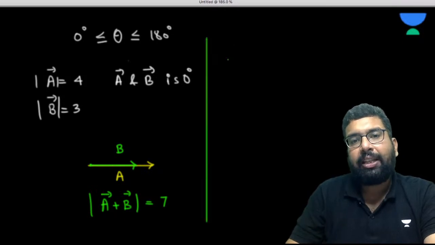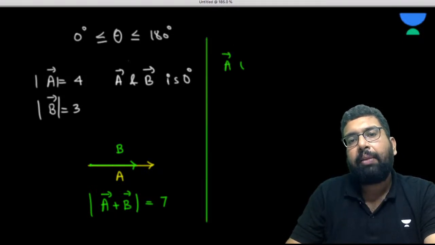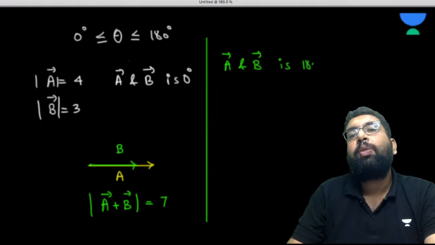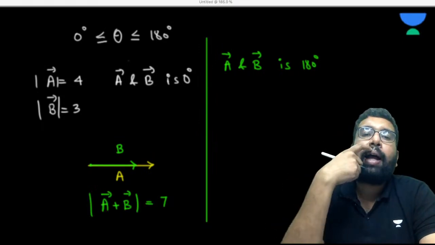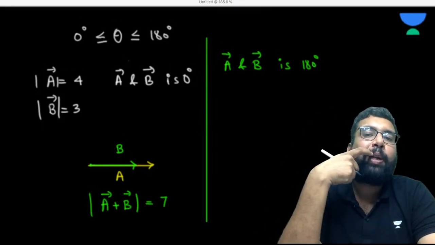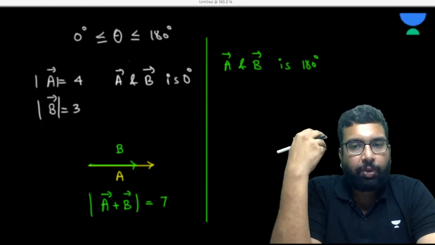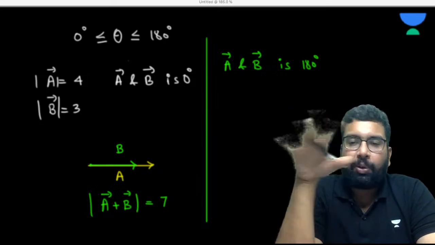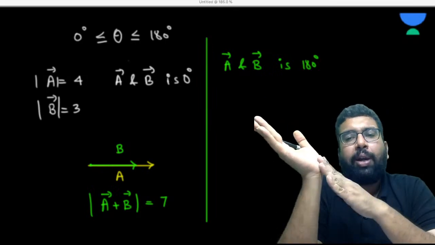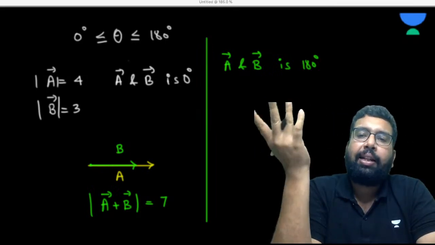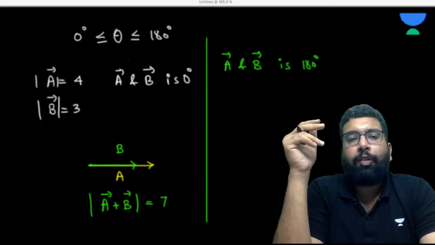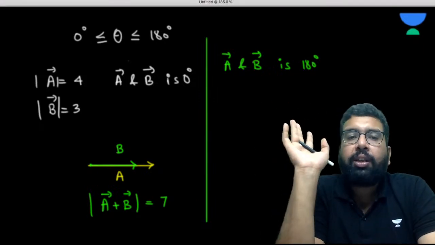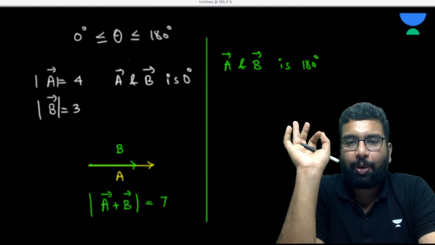Now, similarly, if the vectors A and B have 180 degrees between them, you can see it from the formula. When I go by the analytical way, I'll give you the formula. I can do it by the graphical way also, but for that I'll have to give you some more sense to it. So for now, simply know that two vectors in the same direction can have their magnitudes added directly, and we can do it by the formula also.